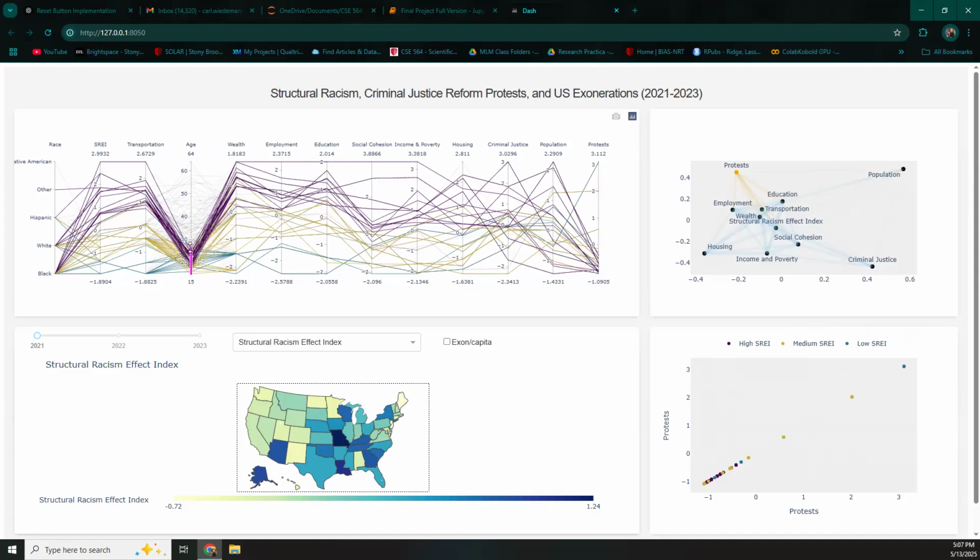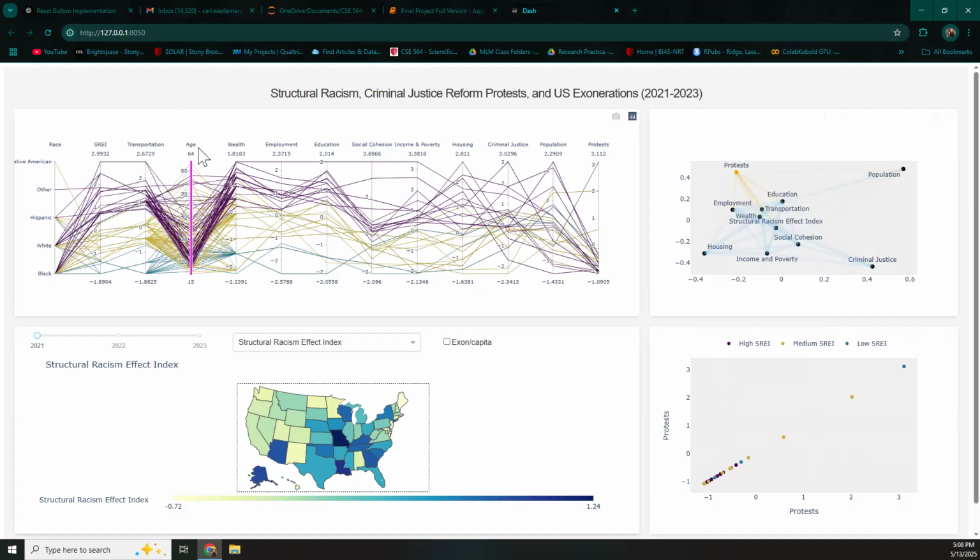So this would be pretty interesting to communicate to innocence organizations, especially when they want to advocate for more resources and more funding. It's possible that these cases just take a really long time, and maybe they have an easier time in areas where there's less wealth disparity. We don't know that for sure, but at least there is some kind of pattern going on here that's relating these younger ages to the lower SREI.